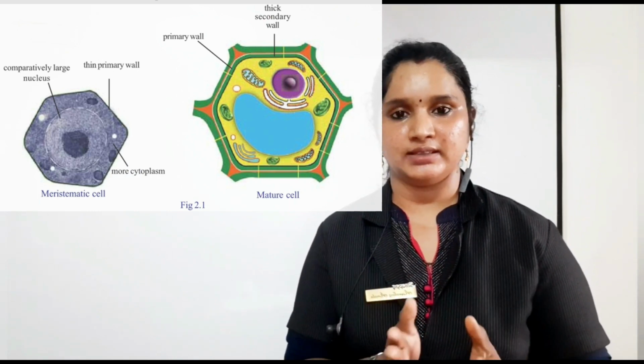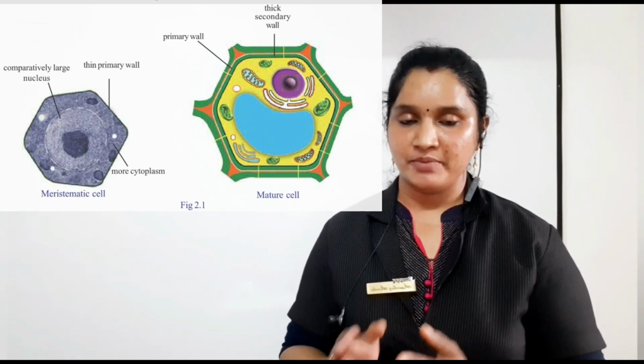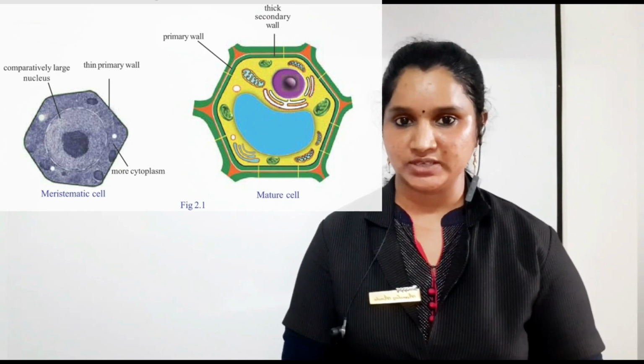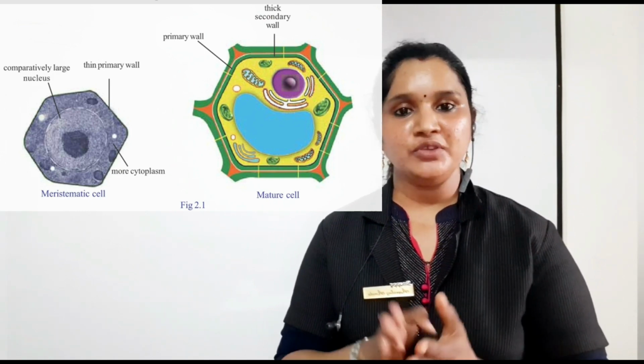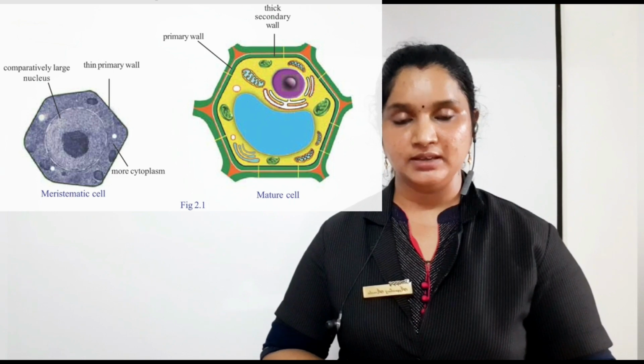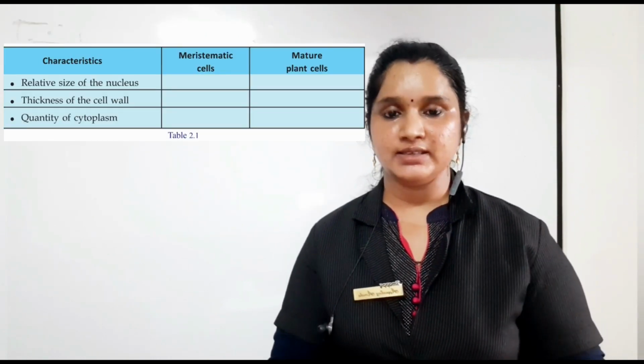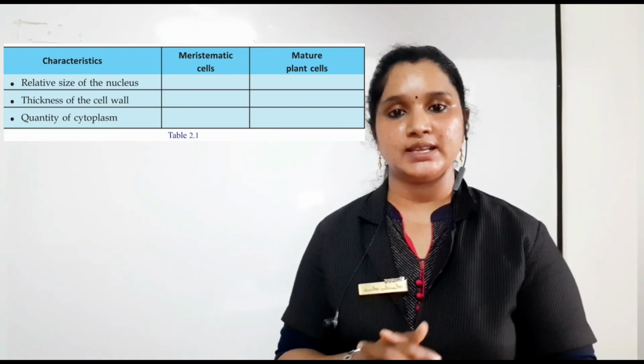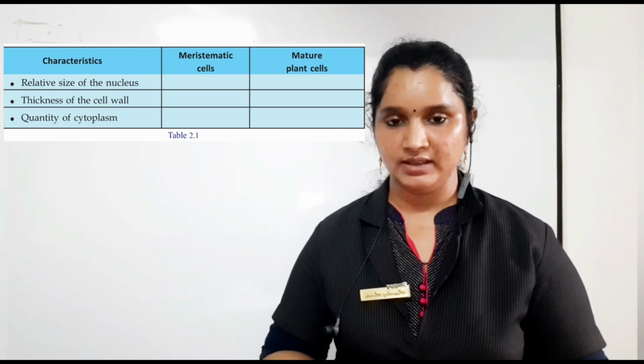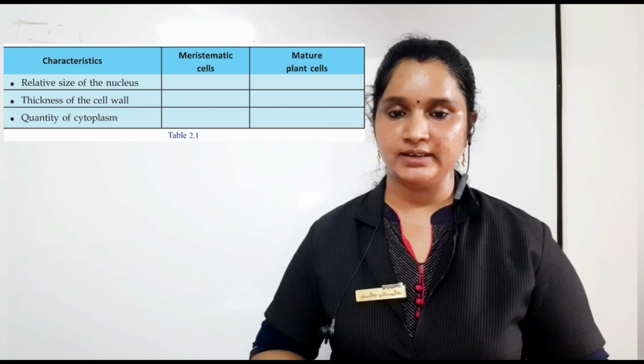So these are the differences between a meristematic cell and a mature cell. Now you have to complete table 2.1 in the textbook regarding these differences between meristematic cell and mature cell. That is, 3 differences are there.